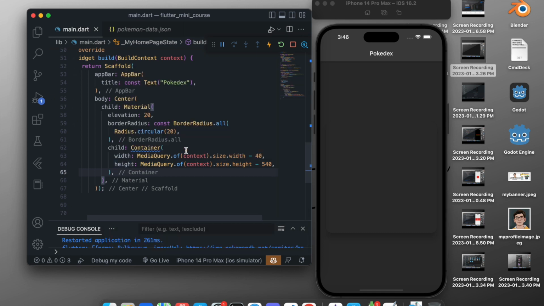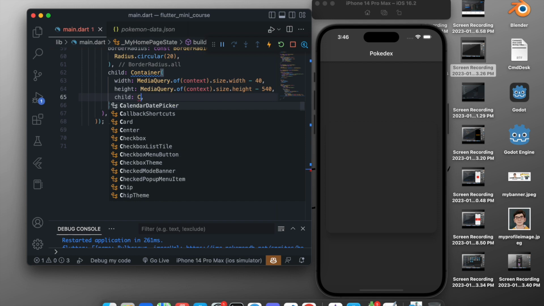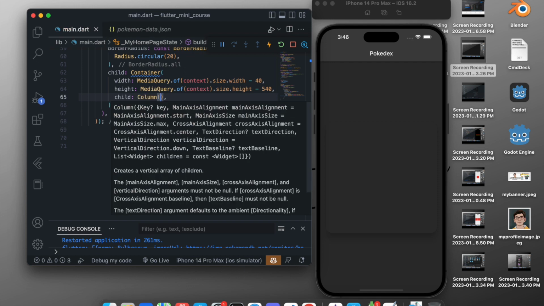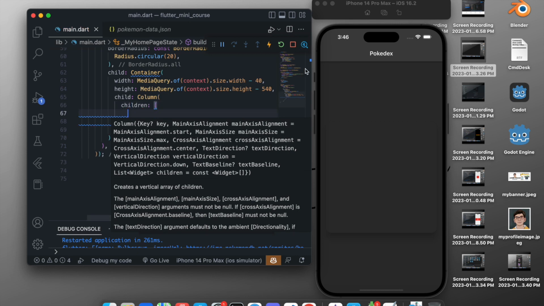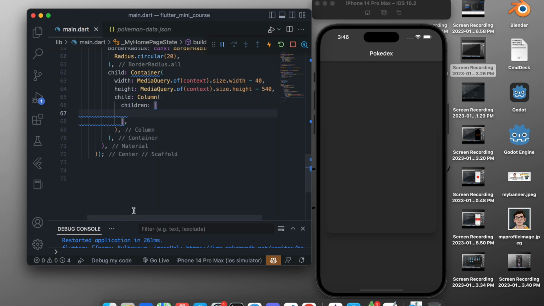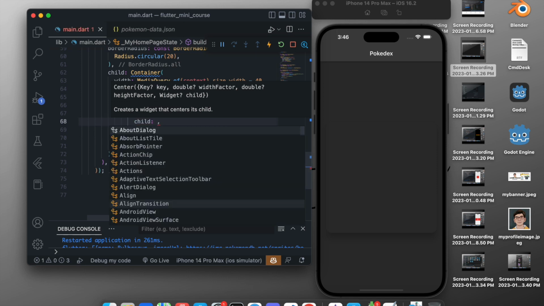To add children, as a child of this container, we will add a column, and this column will contain some children. Inside this children, the first child should be our image, the image of our Pokemon. So for now we will just center it first. So this image should be centered, and as a child we want an image from the network.